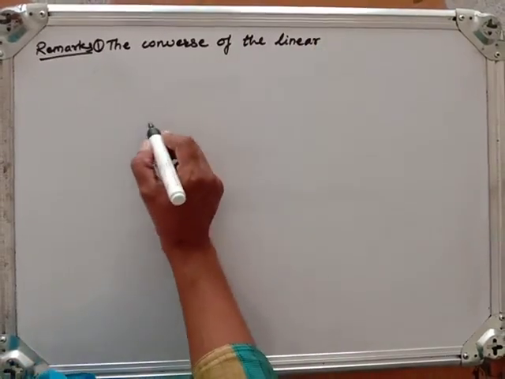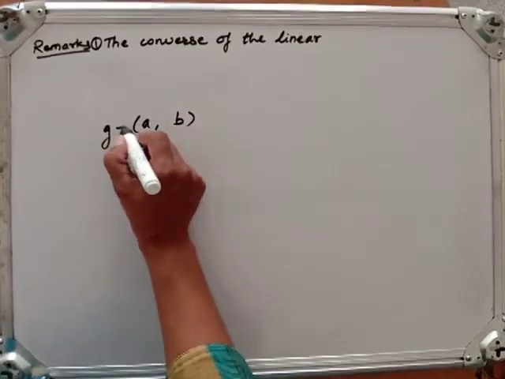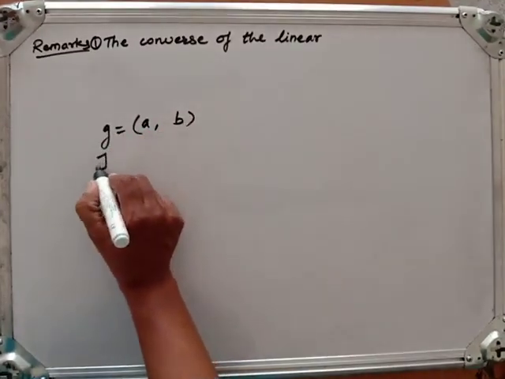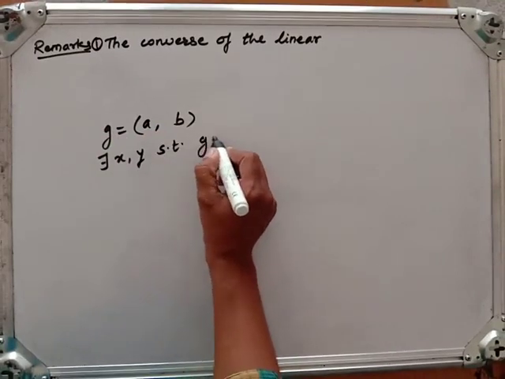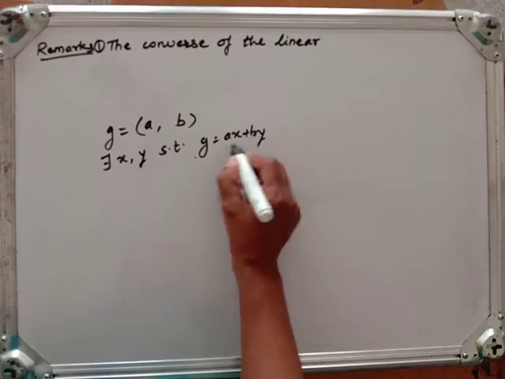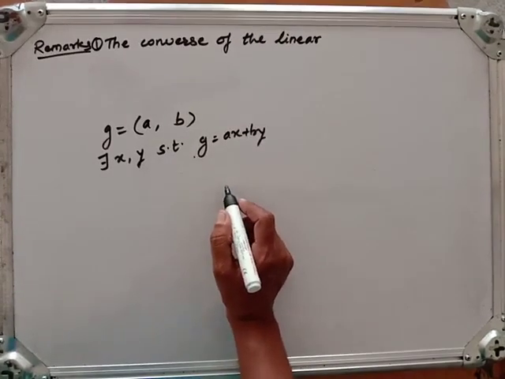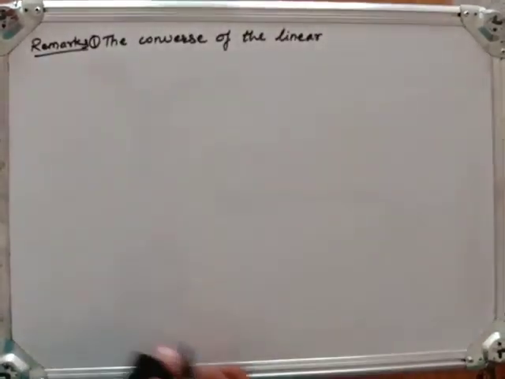Linear combination theorem means what? Suppose A and B, if G is the GCD of A and B, then there exist some integers x and y such that this G can be written as Ax plus By. This is the GCD expressed as a linear combination of two different integers. That's why I am calling it the linear combination theorem.